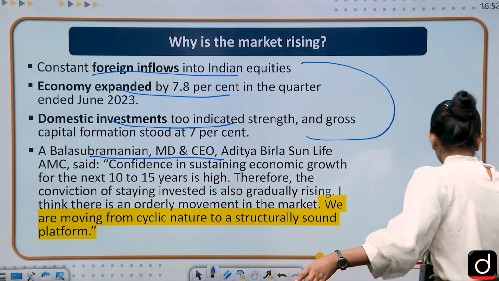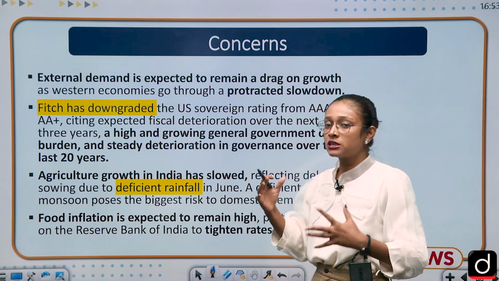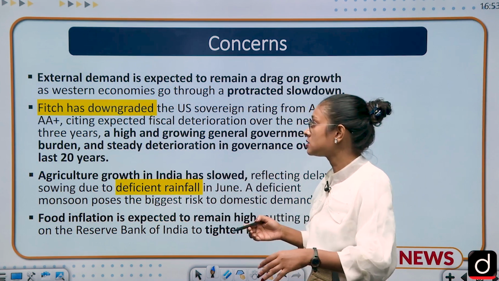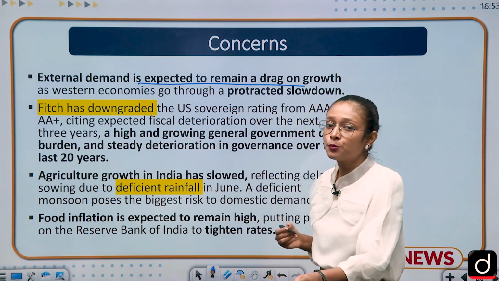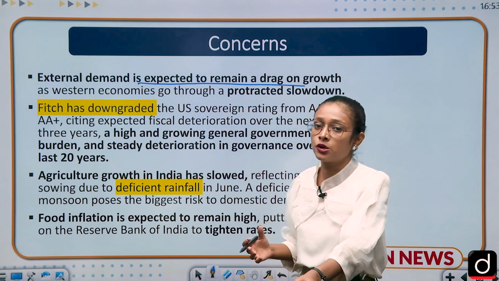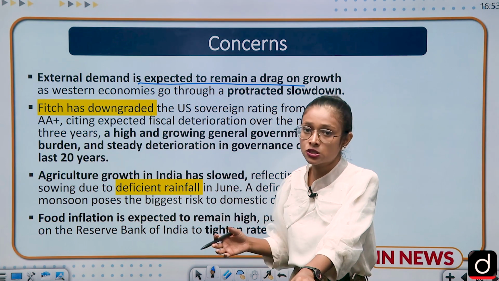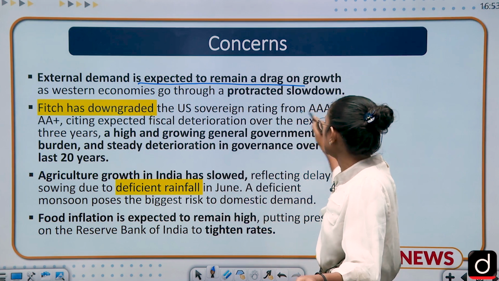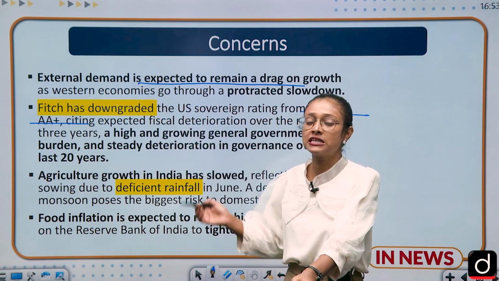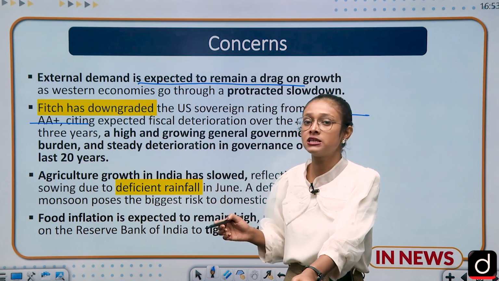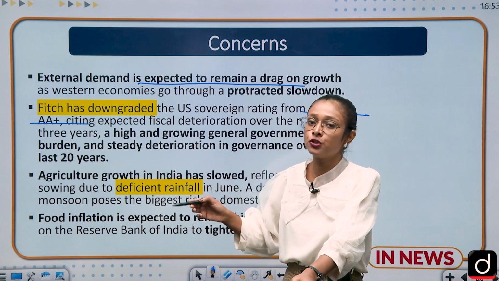So moving to the next slide, it is about the concerns. What are the concerns related to this market rise? The first concern is that external demand is expected to remain a drag because of the protracted growth slowdown in the Western economy. Recently we have seen that Fitch downgraded the US credit rating from AAA to AA plus. Why did they downgrade? Because of the debt cycle in the US, and second, governance issues. Because of these two issues, Fitch has downgraded the US rating.